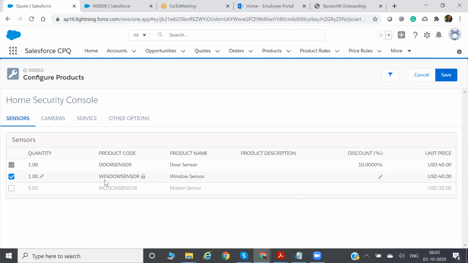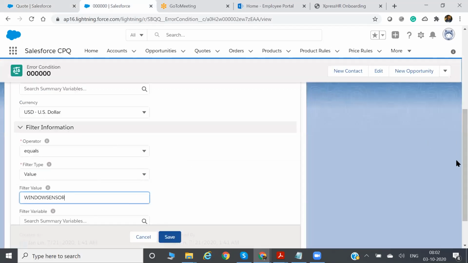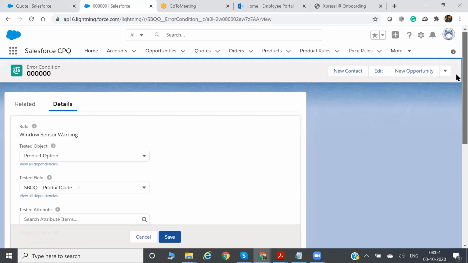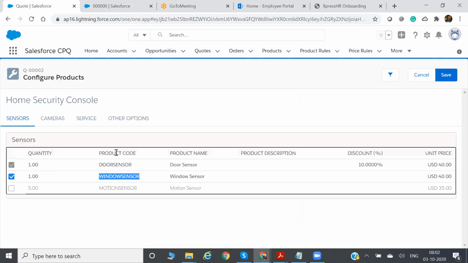Okay. So now it finds where exactly it would be fired. So he found, okay, my product code is window sensor. This is matching as per my condition. So I will stop here. This condition is satisfied. So how will you define it? You will define where, the tested object it should be fed, that means product option, and which field it should be fed. That is product code. See, the field is product code.